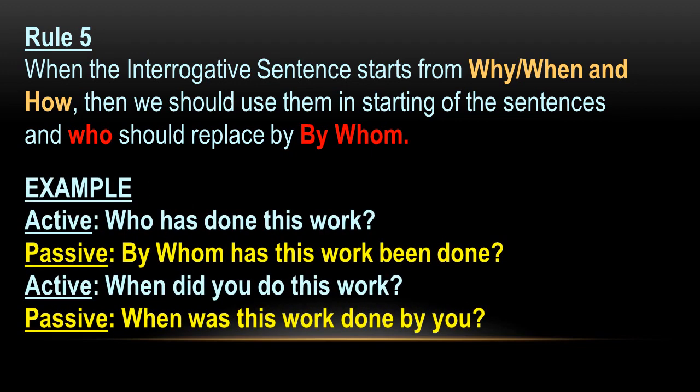For example, who has done this work? Who will be changed to by whom. By whom has this work been done? When did you do this work? When will remain same, will be used in starting. When, did. So which auxiliaries? Was, were. When was this work done by you? So they were the rules to change interrogative sentences from active voice to passive voice.